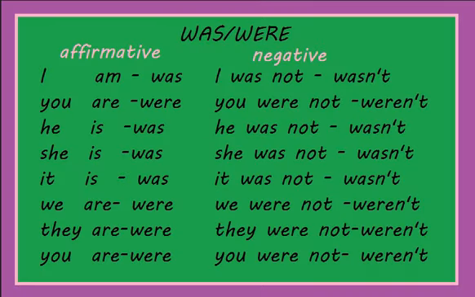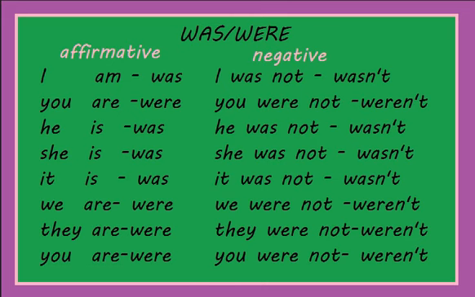Okay, so first let's conjugate. For the verb to be, we are going to check a little bit about what we know, because as you know the verb to be has the simple present form, which is I am, you are, he is, she is, it is, we are, they are, you are. So this is the basic conjugation of the verb to be in the simple present.